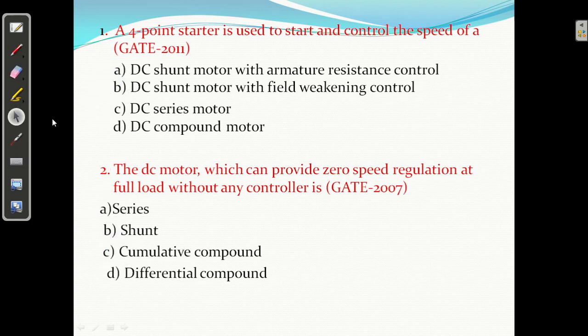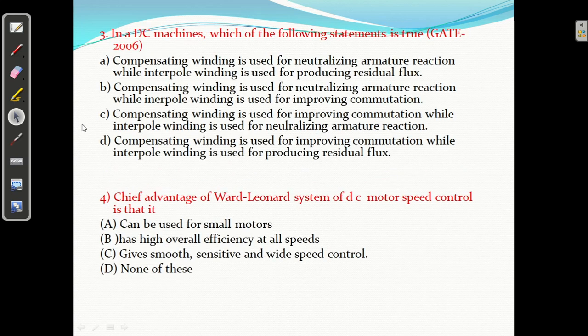Question number 3. In a DC machine, which of the following statements is true? Compensating winding is used for neutralizing armature reaction, while interpole winding is used for producing residual flux. No. Compensating winding is used for neutralizing armature reaction, correct, while interpole winding is used for improving the commutation. Yes, this is correct. B.